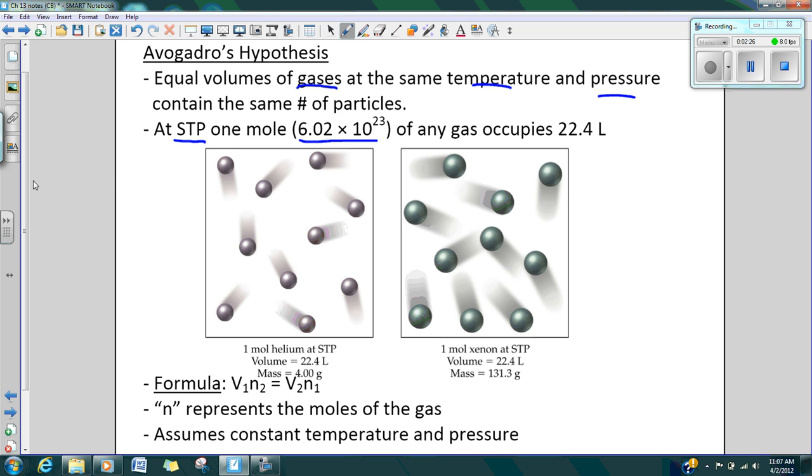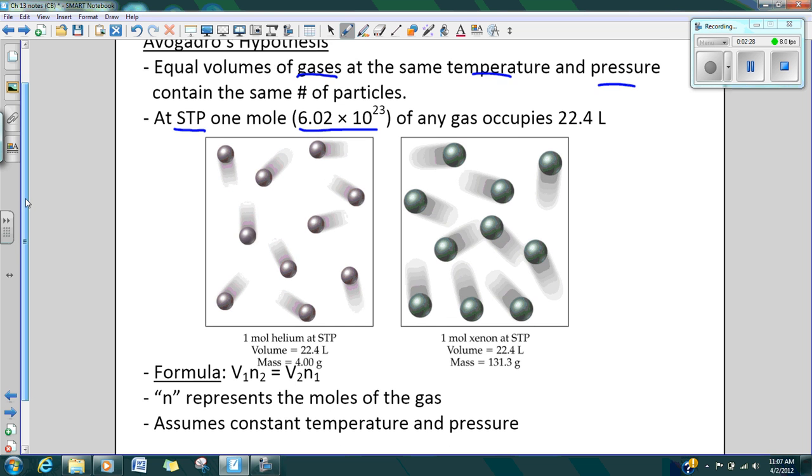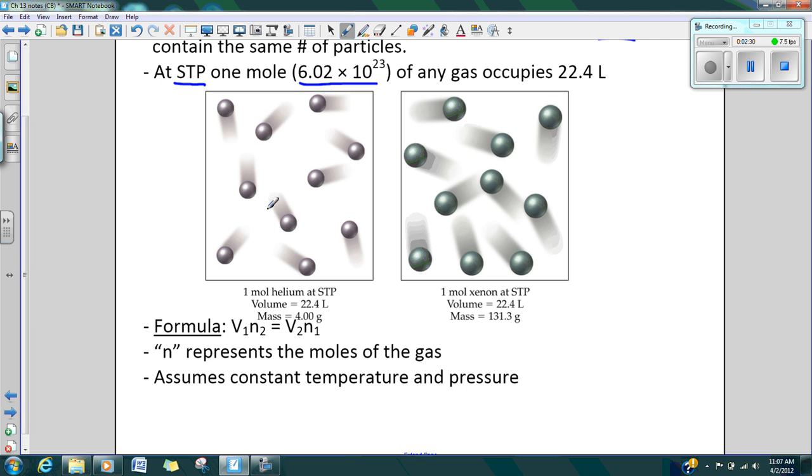Now that may not seem really exciting to you, but what that did is if you take a look at my example that I had down here, I have 1 mole of helium, meaning I have 6.02 times 10 to the 23rd particles of helium. I have 1 mole of xenon, meaning 6.02 times 10 to the 23rd particles of xenon at STP. In both cases, look, they both take up 22.4 liters of space. And look at their difference in mass. This was a huge breakthrough, you guys.